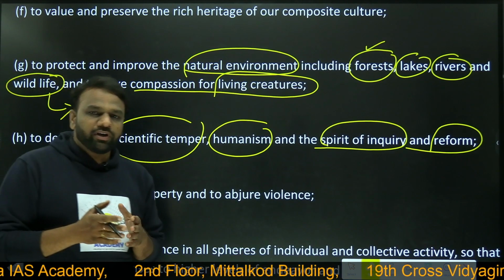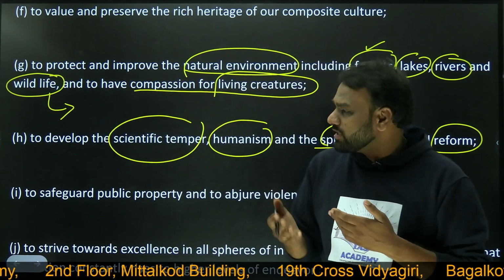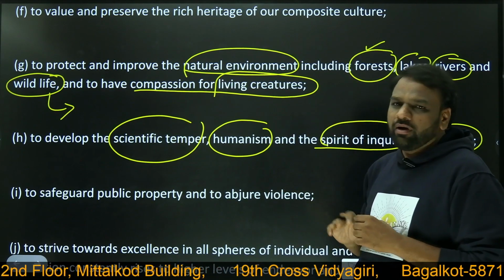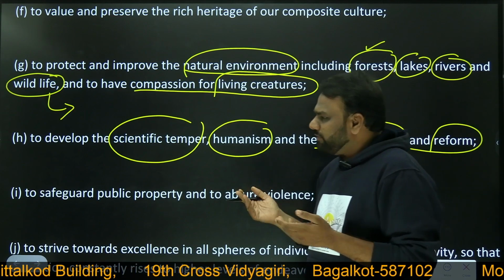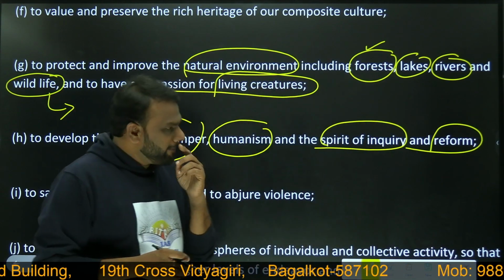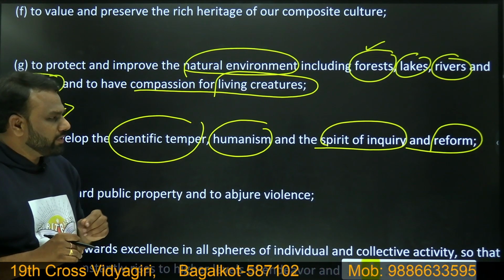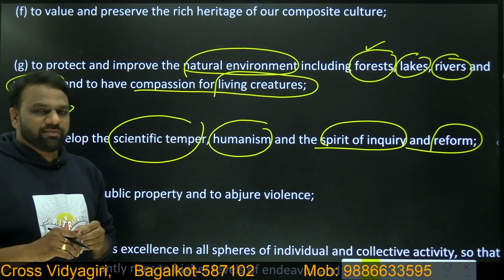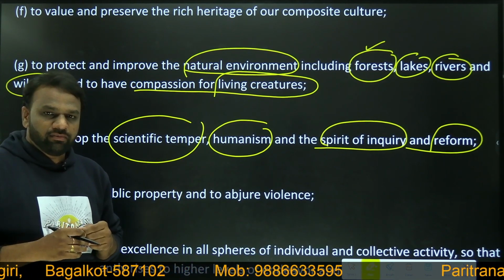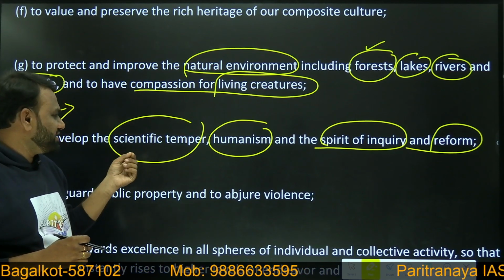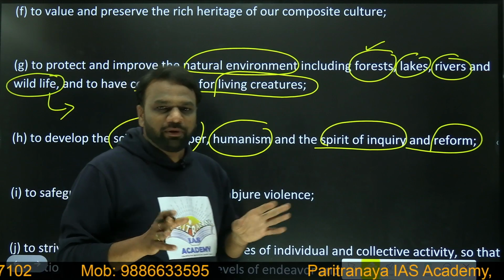That is very important for the evolution of any kind of society, as well as for the reform of an individual. Now an example we can take. Previously we took the example of the sati system. Somebody questioned, what is the scientific basis for performing the sati system? Somebody started with that scientific temper, and because of that we were able to bring reforms. The sati system was completely banned.